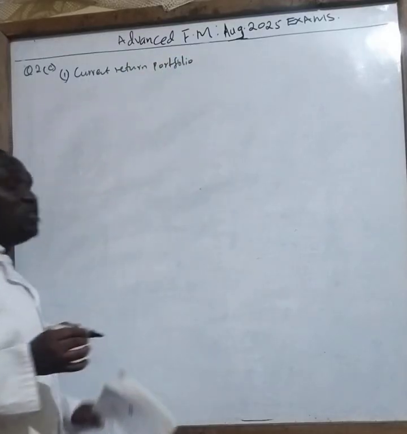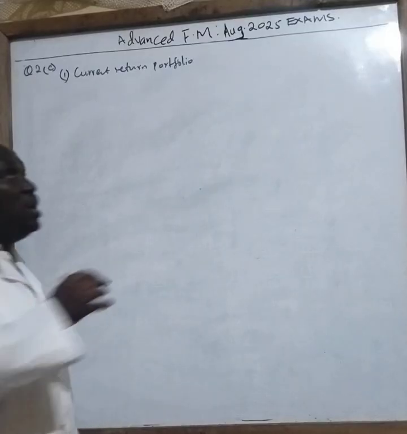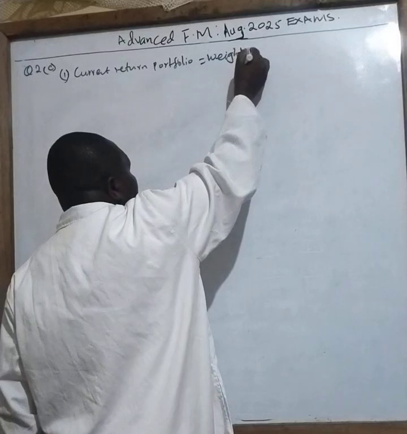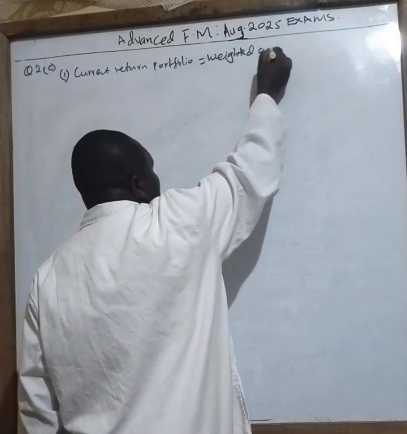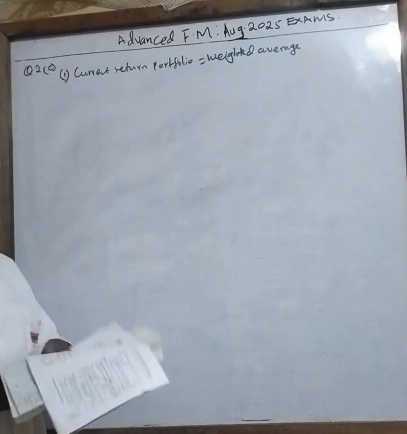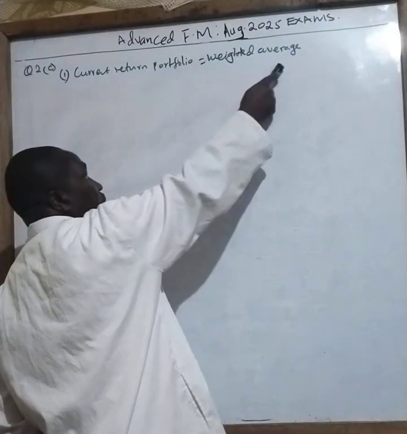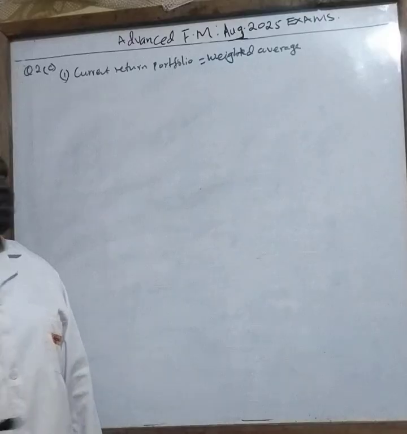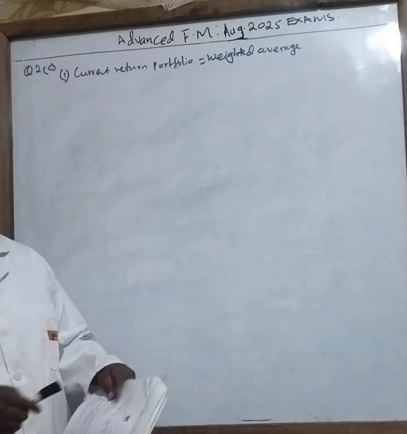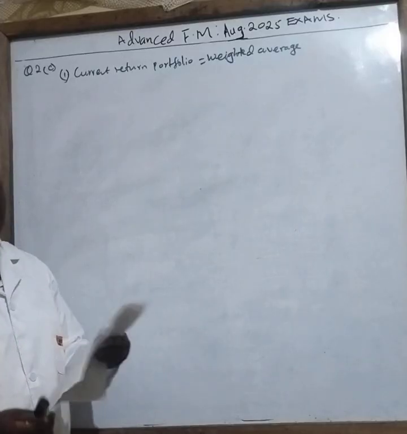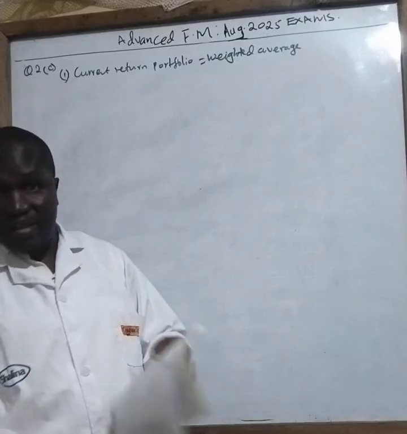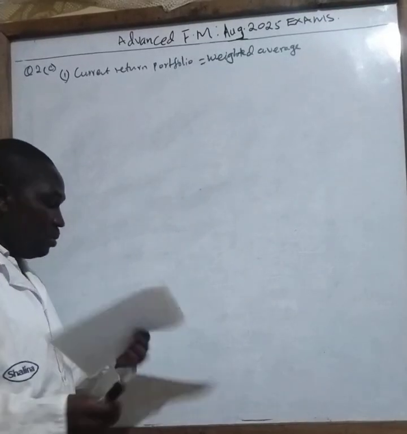And we normally say for us to calculate current return portfolio, it will be the weighted average. And class, when you talk about weighted average class, we are referring to addition. Weighted average. When it's a weighted difference, it will be subtraction. In this case, it is a weighted average. So we want now to find out the weighted average, which is now the probability times the returns, and for all the assets. So our work will be very simple.